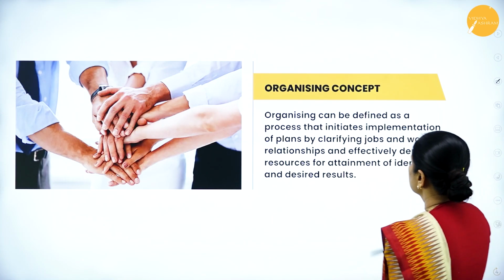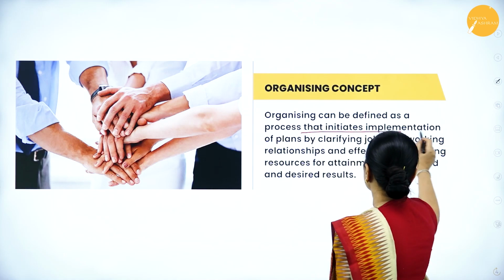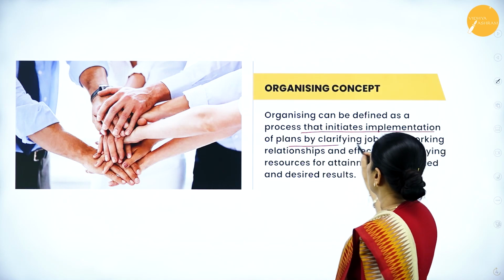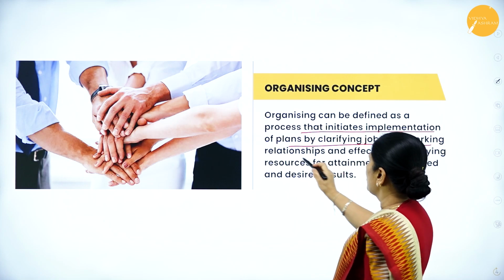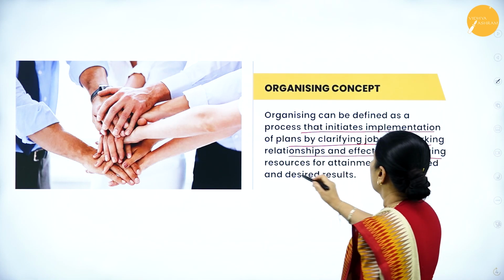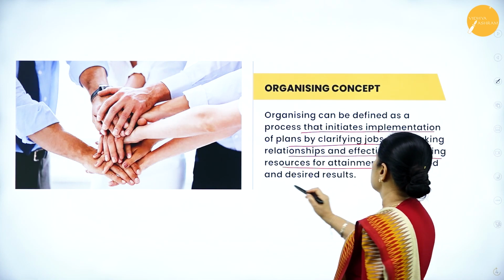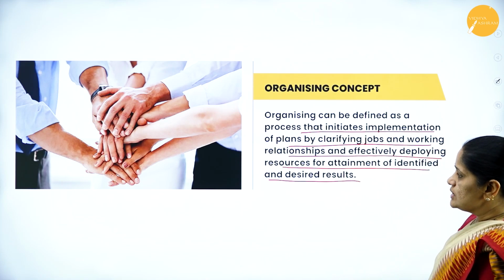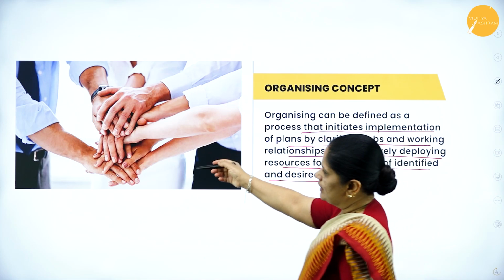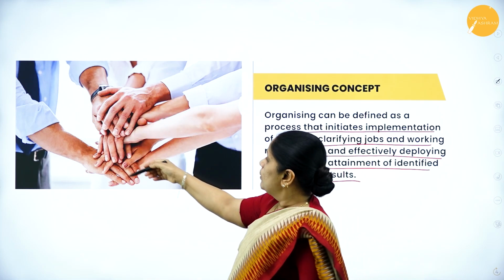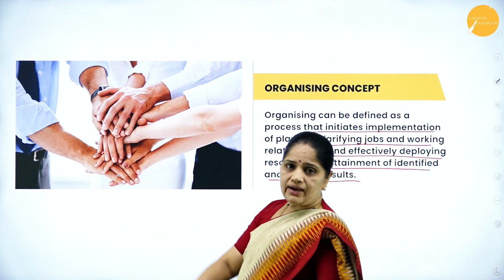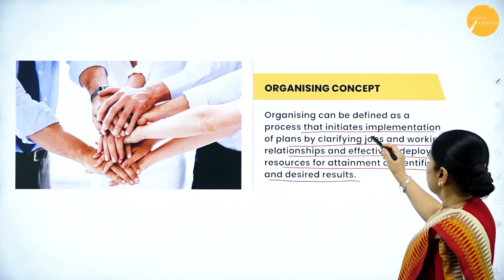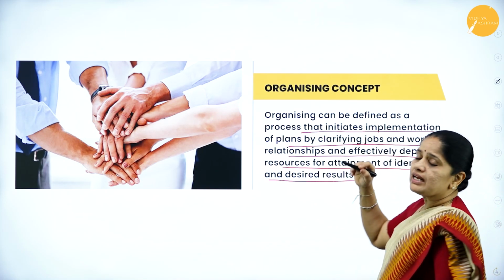Then, organizing can be defined as a process that initiates implementation of plans by clarifying jobs and working relationships and effectively deploying resources for attainment of desired results. See here, we have the entire organization, all the employees have come together. So, it is the process that initiates implementation of plans.